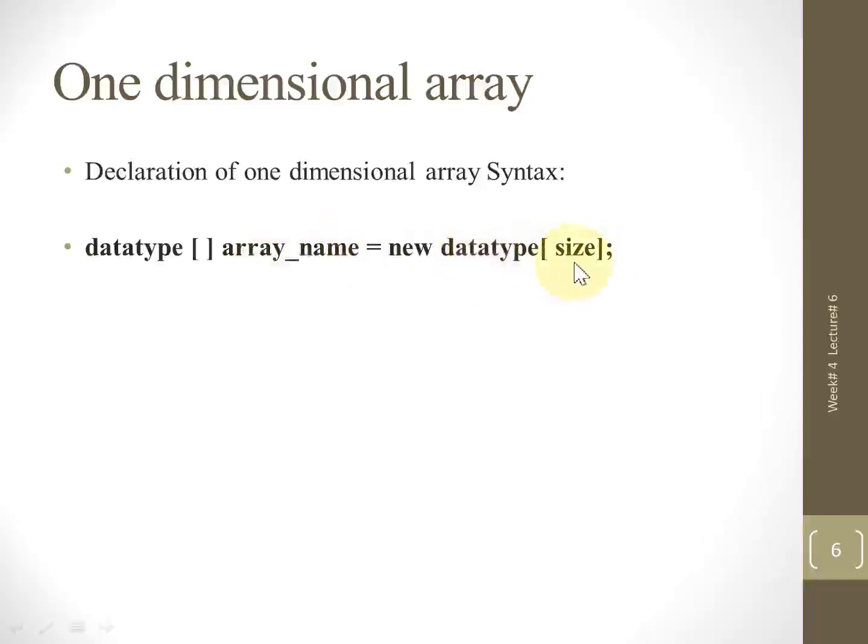Within the square brackets, we have the size of the array, and at the end the semicolon. So this is the overall syntax of how to declare an array within C#.